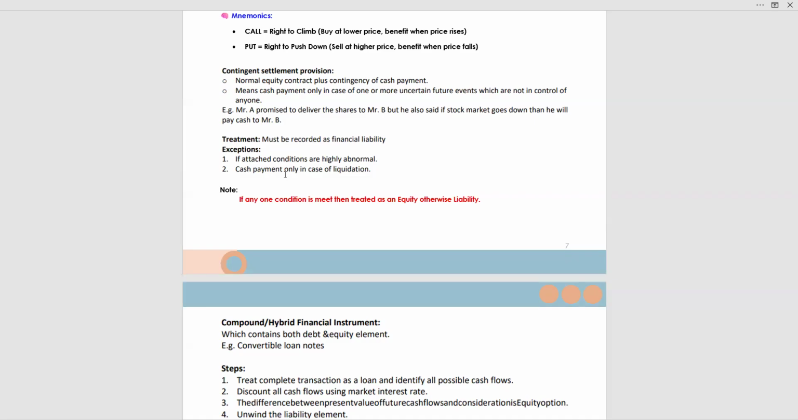In this case, it will be recorded as equity. Exception: if the attached conditions are highly abnormal, or cash payment is only in case of liquidation, meaning only if it is liquidated, then cash is paid. If either of these conditions applies, then it will be considered as equity, otherwise a financial liability.